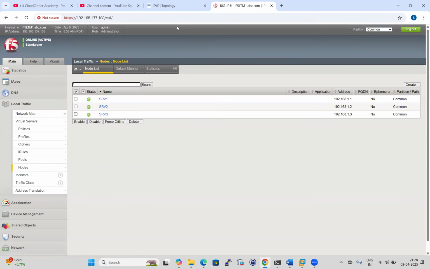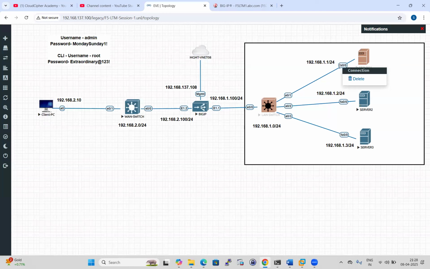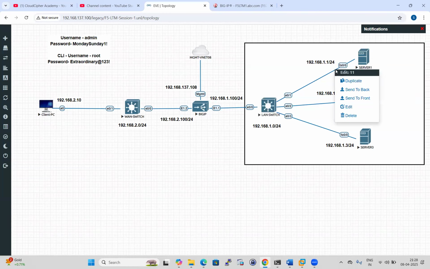Okay, guys. Let me see if we can do a packet capture here.